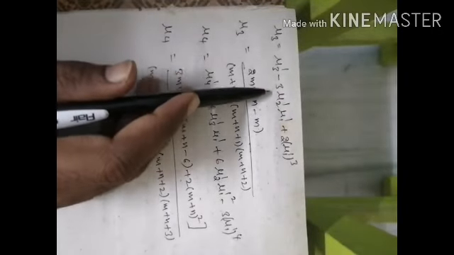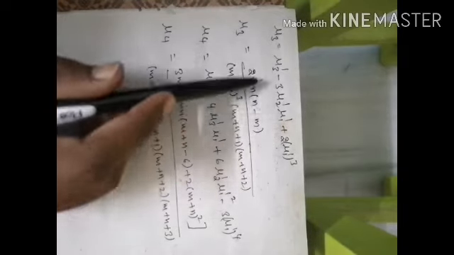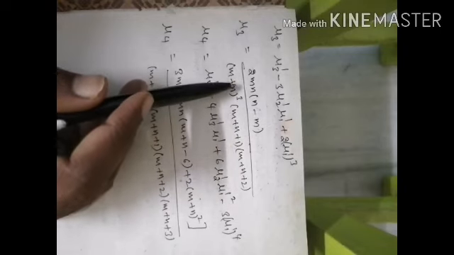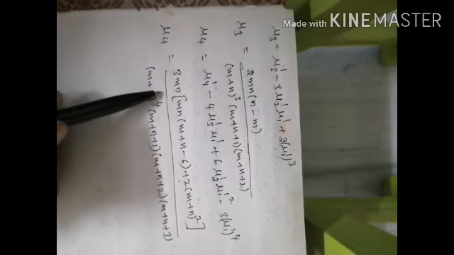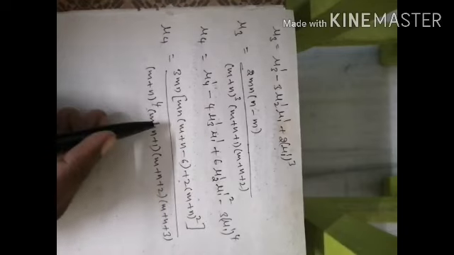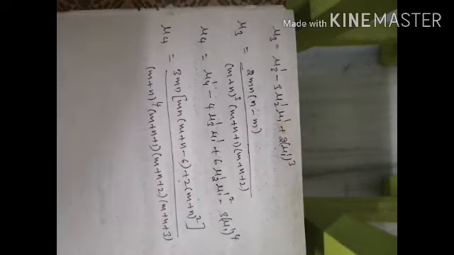So mu3, in the mu3 formula, mu3 dash minus 3 mu2 dash mu1 dash plus 2 into mu1 dash whole power 3. So when you substitute these non-central moments in this formula, you get the third central moment as well as the fourth central moment. So using all these moments, we need to find skewness and kurtosis. So you will get the values of skewness and kurtosis.